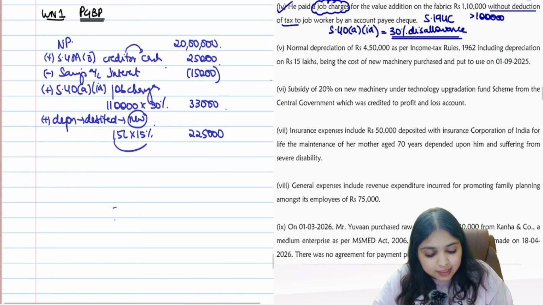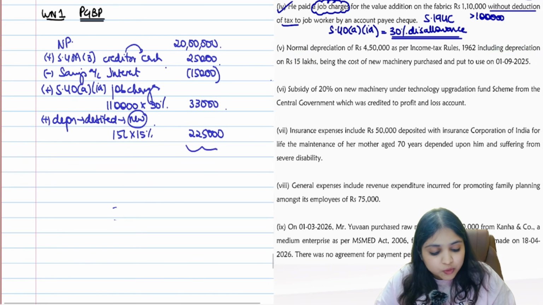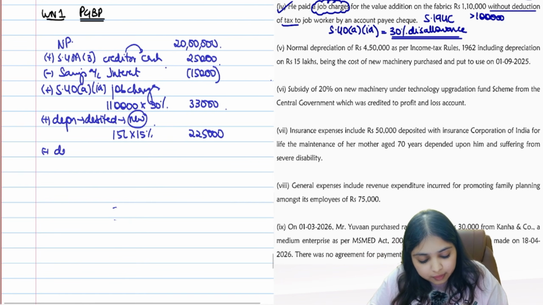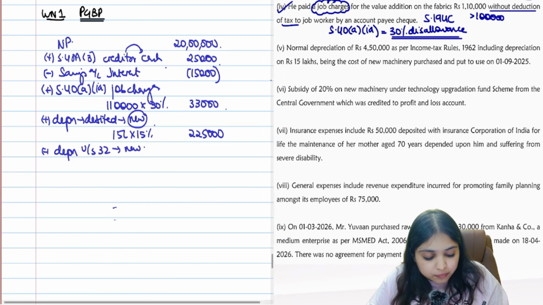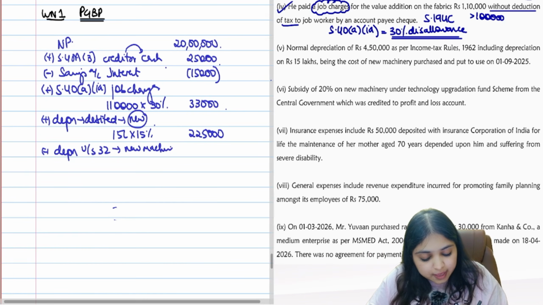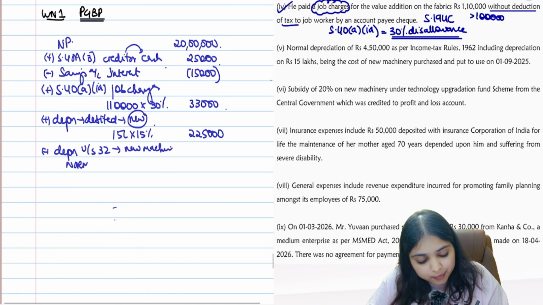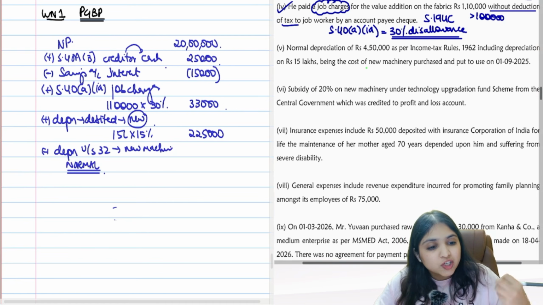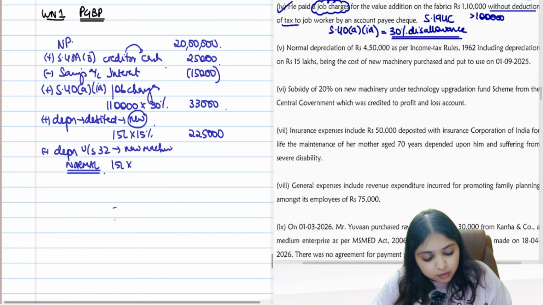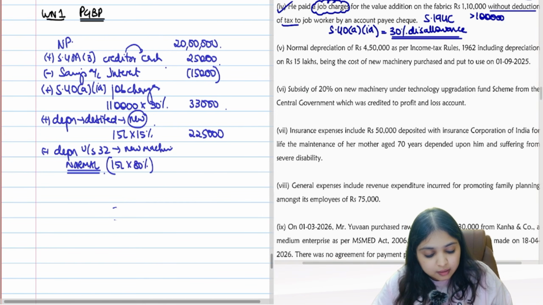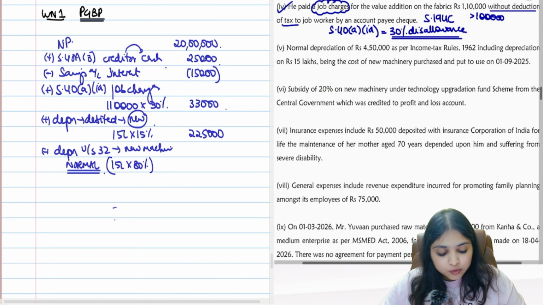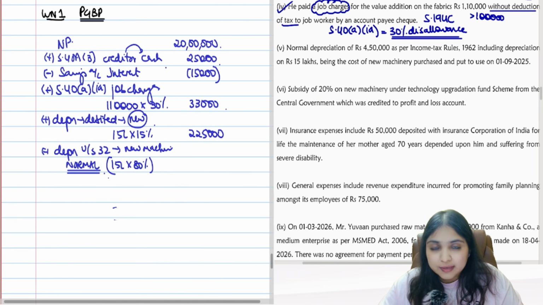So on this 15 lakh, 15% which the assessee would have claimed, I'm reversing. I'm adding back. Now freshly I'm going to calculate depreciation under section 32 on the new machine. Tell me guys, normal depreciation, how much will you let me enjoy? We got 20% subsidy. So how much amount will enter into the block? Only 80% of the amount will enter into the block because we are getting 20% subsidy. So 15 lakh into 80% only will enter into the block.